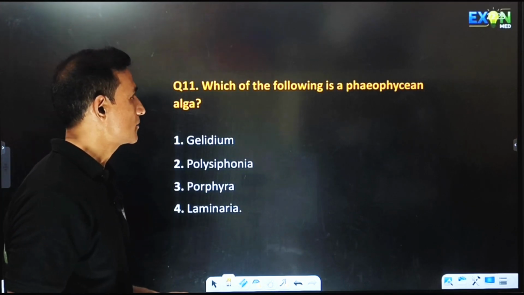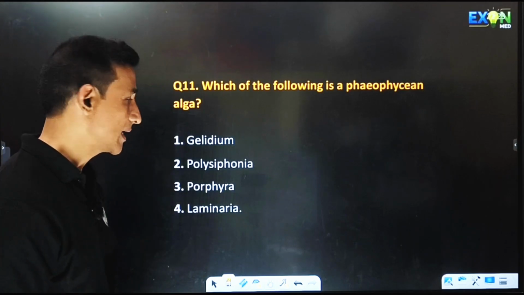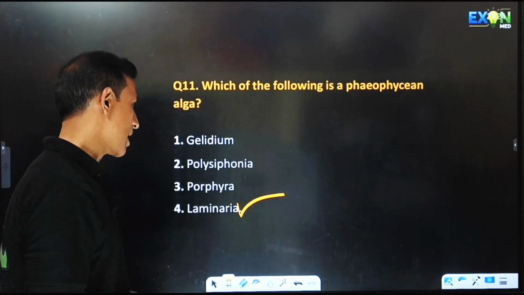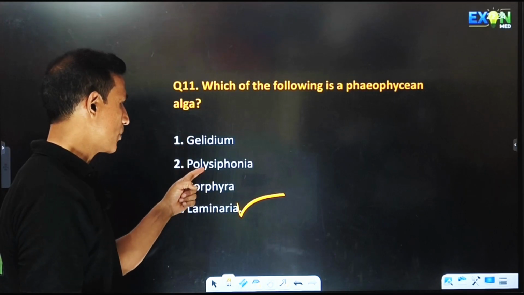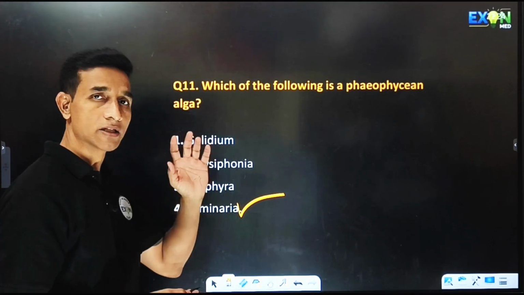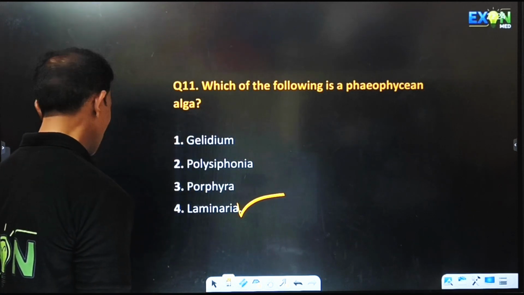Which of the following is a Phaeophycean algae? It can be Laminaria. Gelidium, Polysiphonia, Porphyra all belong to red algae, that is Rhodophyceae, and Laminaria is the only Phaeophyceae.